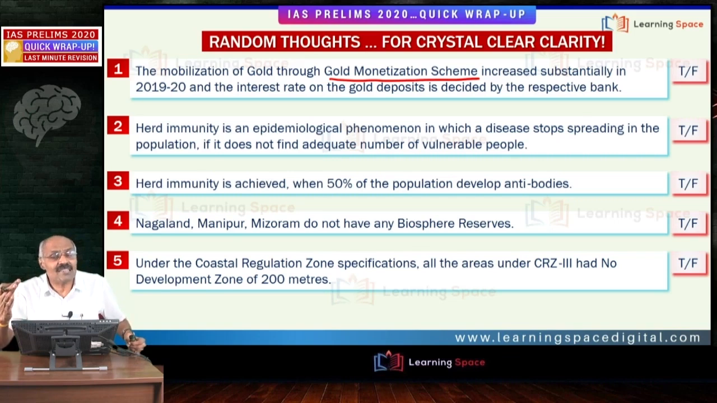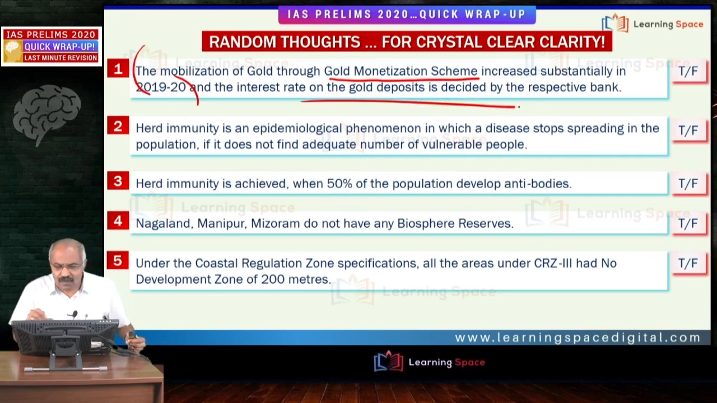State Bank of India is at the forefront. The first part of the statement is correct. The second part of the statement is wrong because for medium term and long term, the interest rate is decided by the Government of India. Look at the second statement.